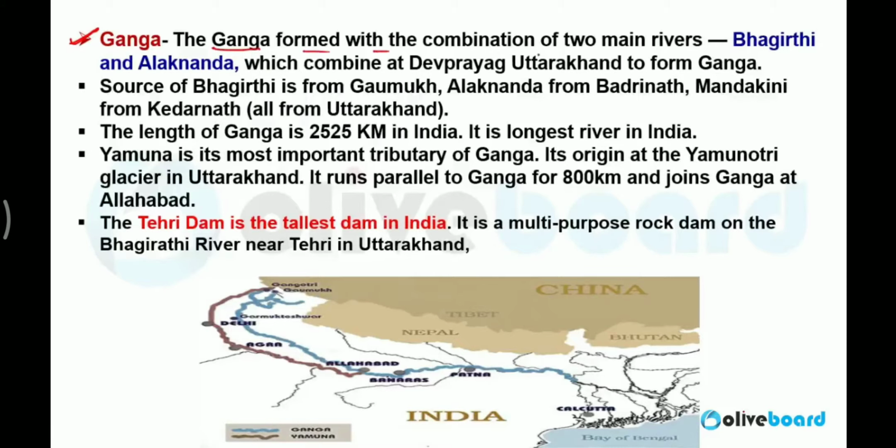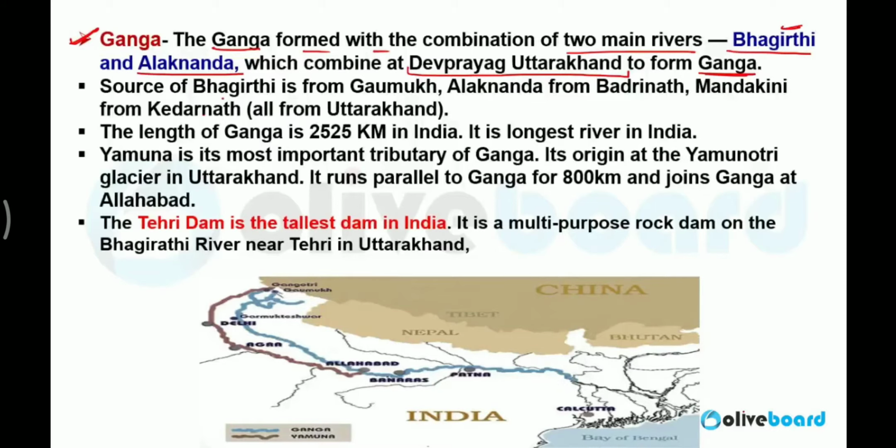Ganga is formed with the combination of two main rivers. So actually Ganga does not originate directly. There are two main rivers which originate: one is Bhagirathi, another is Alaknanda. These two rivers combine at Devprayag, Uttarakhand. They are also Himalayan rivers. They originated from Himalaya, and they combined together at Devprayag, Uttarakhand to form Ganga. So after the combination of Bhagirathi and Alaknanda, it is called what?